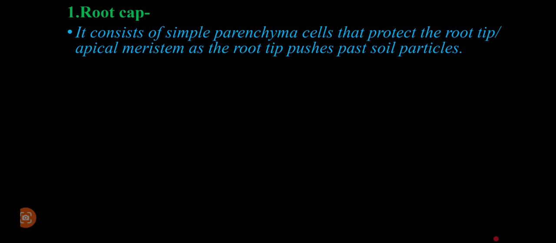The root cap consists of simple parenchyma cells that protect the delicate root tip and even the delicate apical meristem. Students be informed that this is the region of growth in the plants, where we have the primary growth, the increase in the height of a plant. That is the function of the root cap.